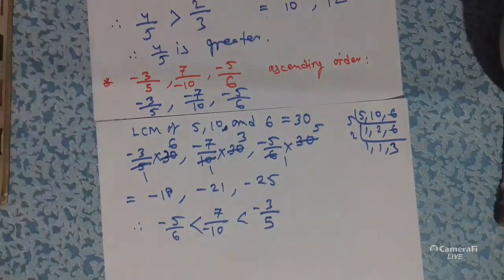So in this process you have to arrange the rational numbers in ascending order. So you can use this process. Now I hope students you all understood. So practice at your home. Okay, thank you.